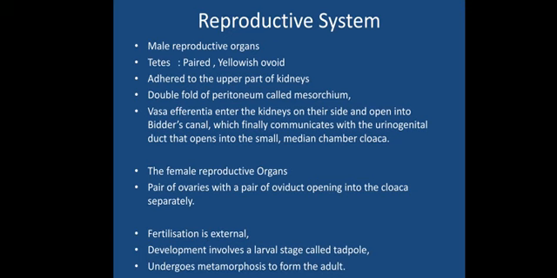Fertilization is external: the eggs will be released into the water, and the sperms will also be released in water in very high amounts, so that the maximum number of organisms can develop and the loss of sperms can be compensated, because millions of sperms are released to fertilize very few ova. So fertilization is totally external, and development involves a larval stage called the tadpole.